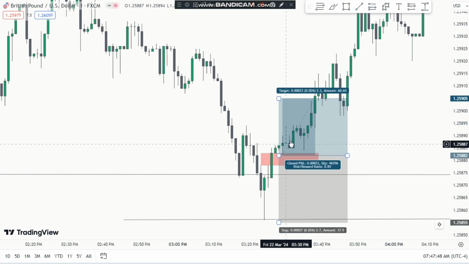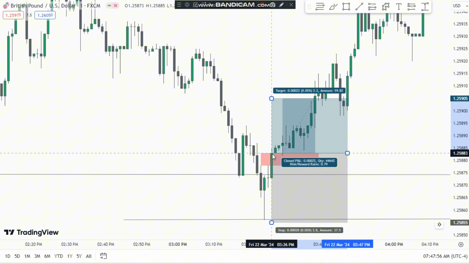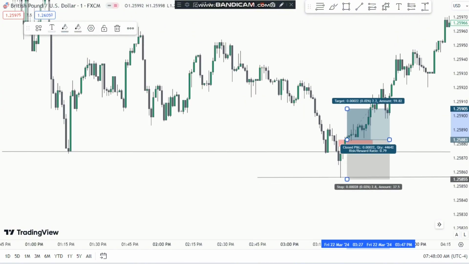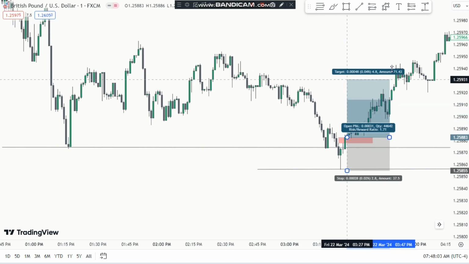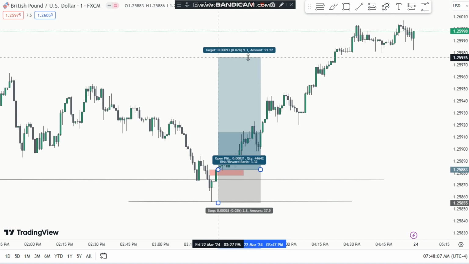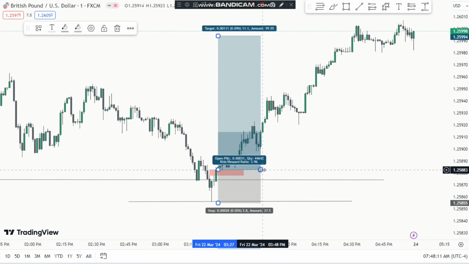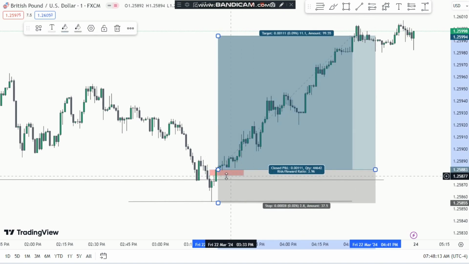In case you got the fair value gap here, then this fair value gap will be your entry. But in this case, we got this fair value gap here. This will be your entry point. And what will be your target? You will target 4RR. With this strategy, you will get 4RR. Let's see if we got that. So here you can see this will be your target.